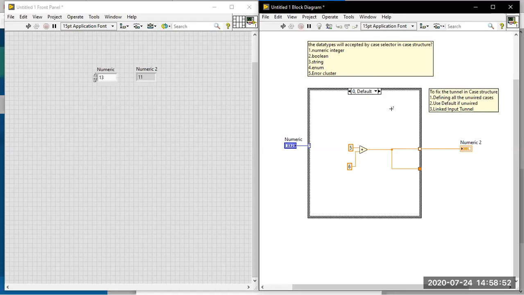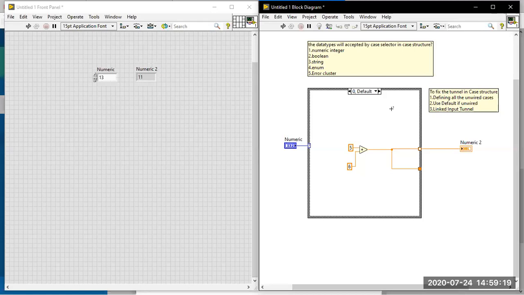From the given name itself, linked input tunnel is also one of the tunnels. All case inputs linked. Input to output. Some answers I'm getting: two or more having the same function, direct connection. So simply, what does linked input tunnel mean? I am going to link the input tunnel with the output tunnel.